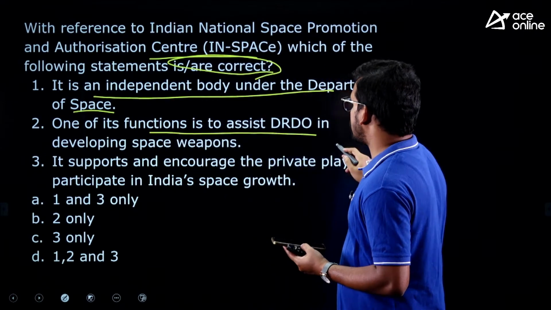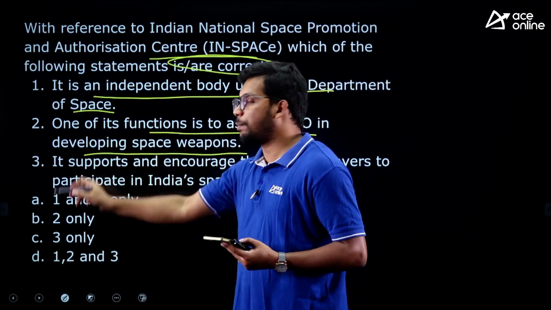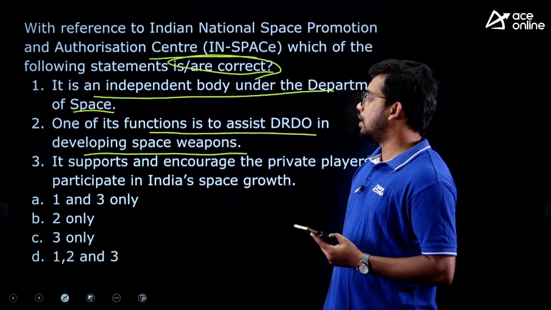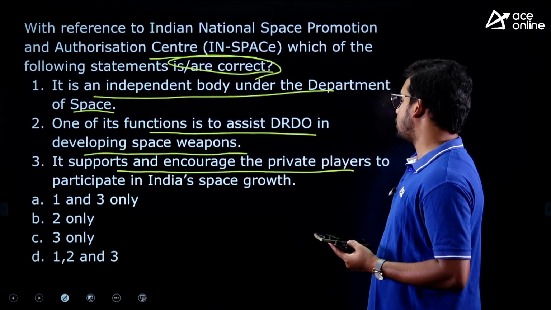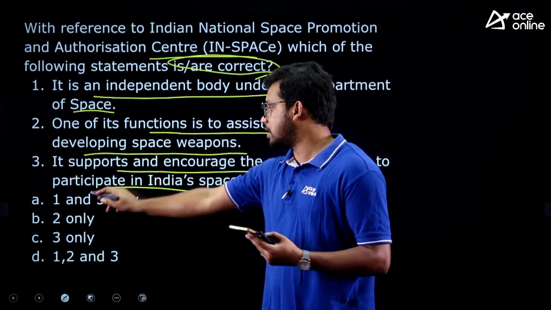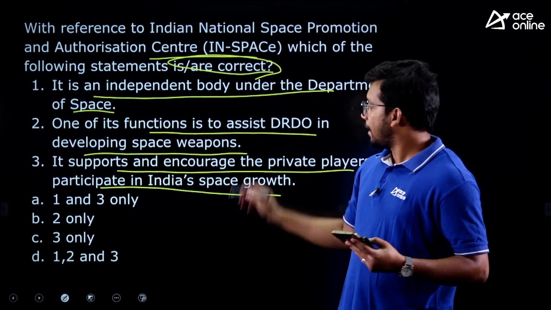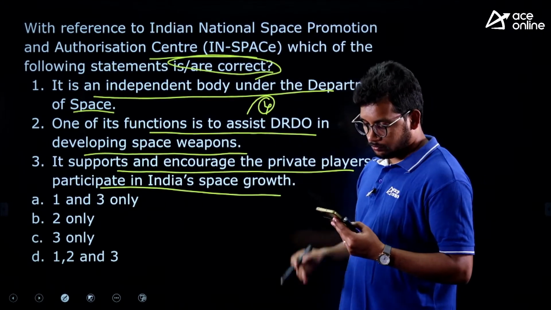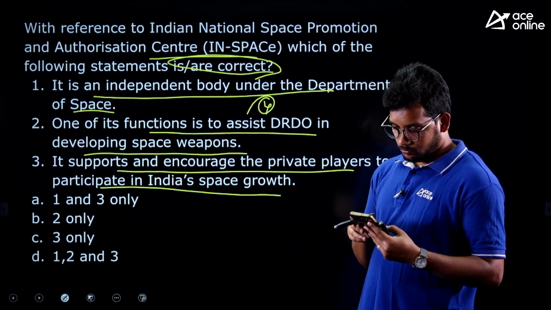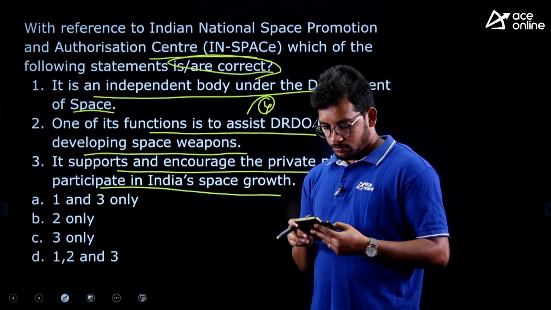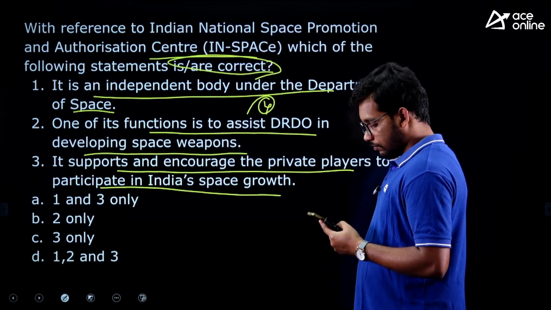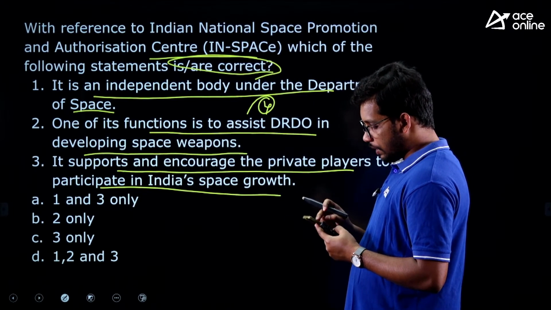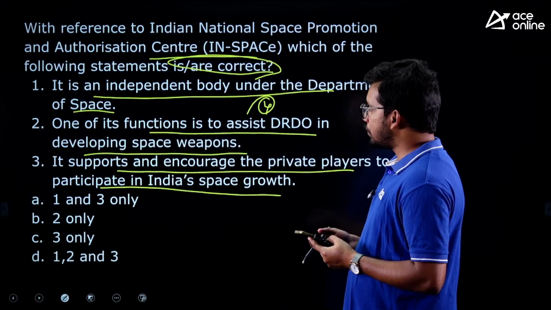Second, one of its functions is to assist DRDO in developing space weapons. Third, it supports and encourages private players to participate in India's space program. This is the fourth question. Tell me the answer.